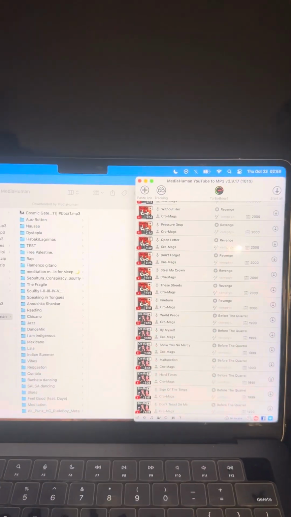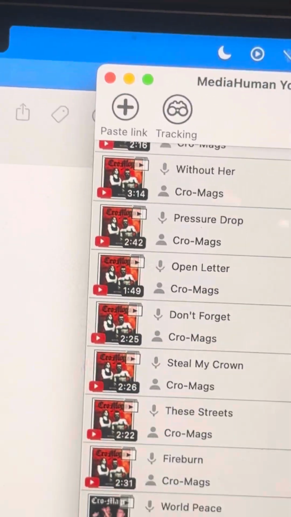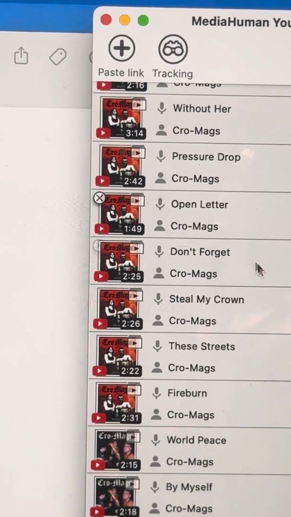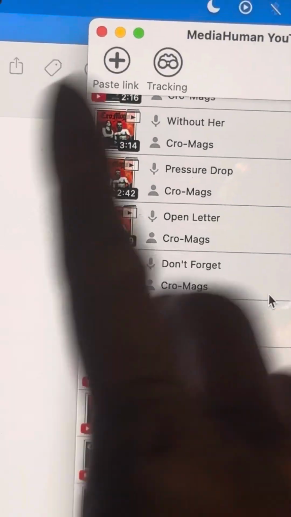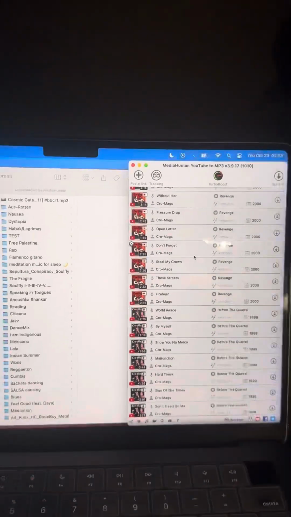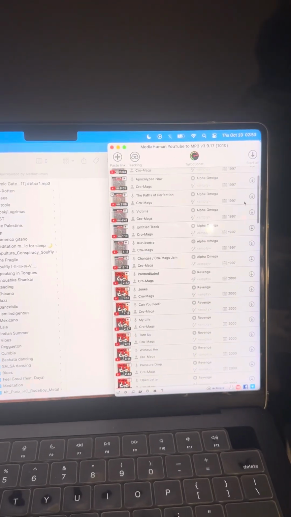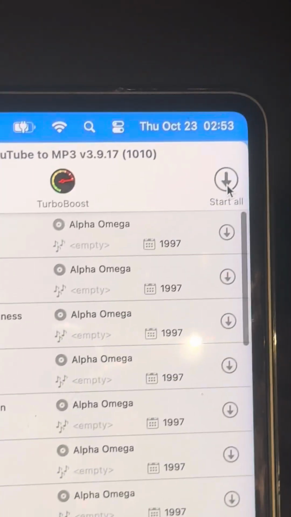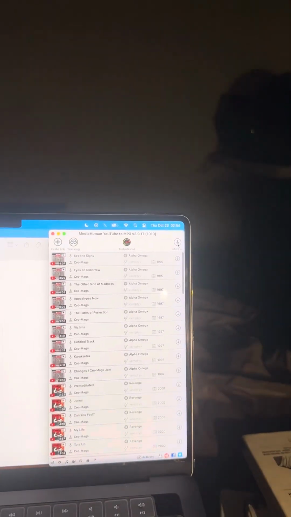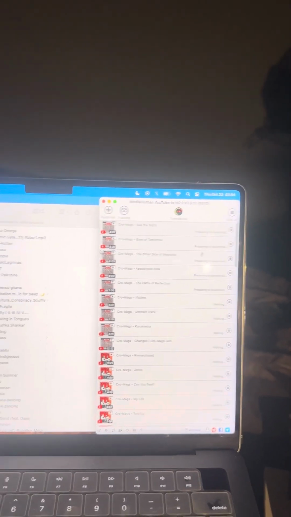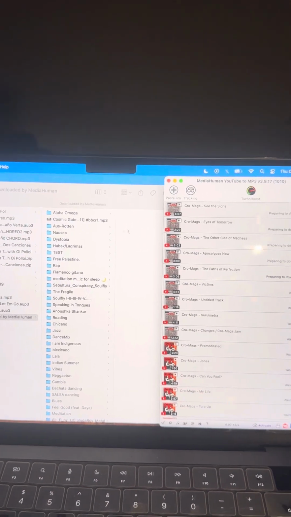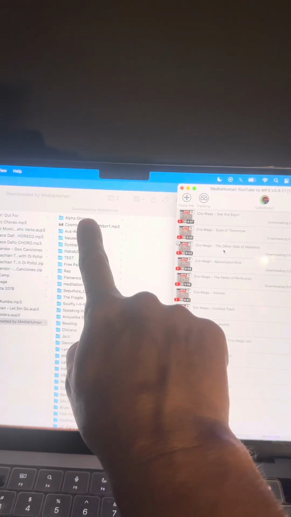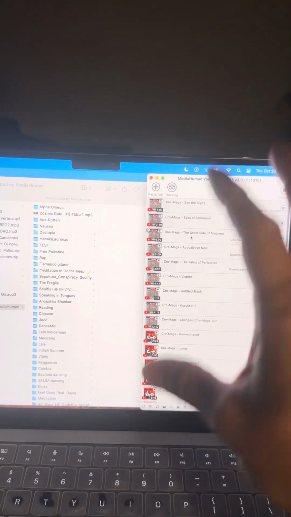You can delete the song by just, where's my mouse? Right there, Xing out of it. I'm not going to, but assume that one was a regular song. And so I'm going to hit download right here, start all, right there. Okay, so now I'm starting them all, and you can see, since Alpha Omega is the first playlist, it's going to start here. And I'm going to let that download.